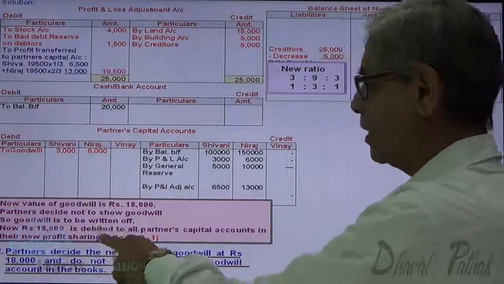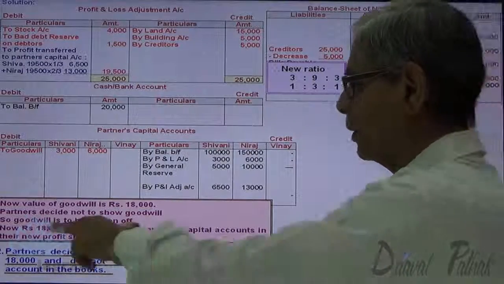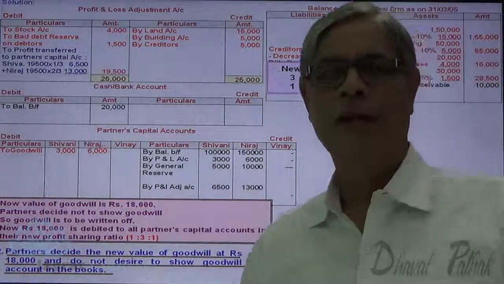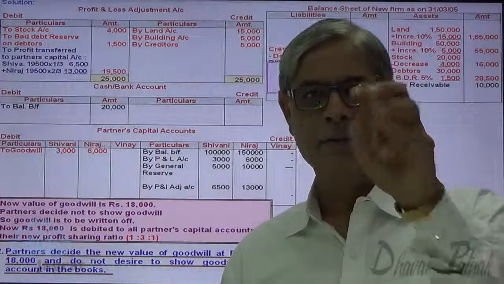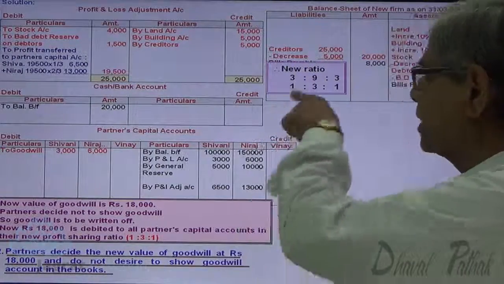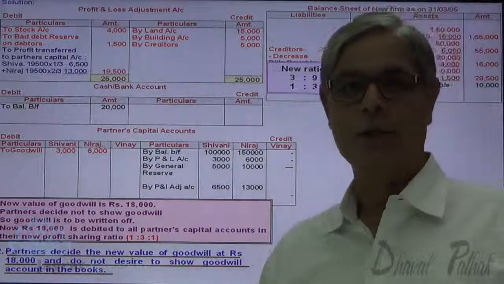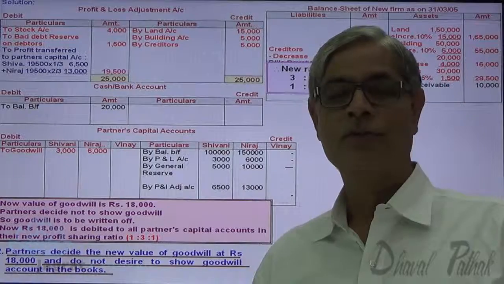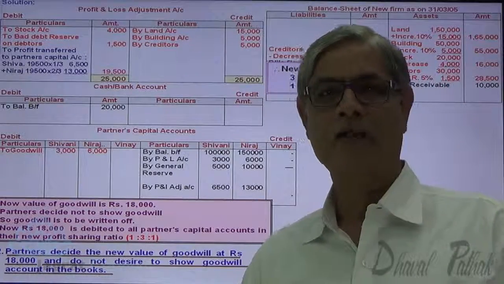Now 18,000 is debited to the partners' capital accounts in the ratio of 1:3:1. This ratio we have worked out while explaining the sum. So this 18,000 will be distributed in the ratio of 1:3:1. 1/5 of 18,000, 3,600. 3/5 of 18,000, 10,800.